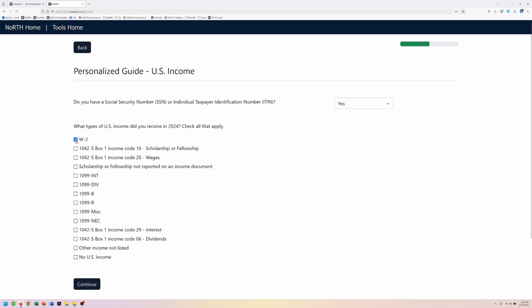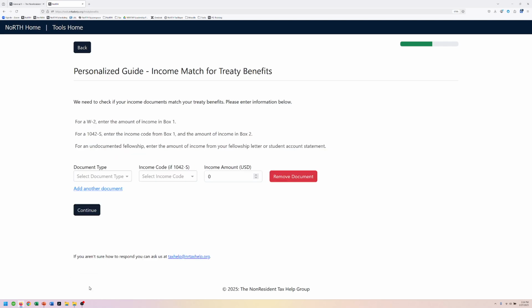She had a W-2, and then she had a 1042-S, and this was where that box 1 is important. Her box 1 was code 20, so we're going to click on those. And now we find out, okay, we need to check our treaty benefits. And the reason why we're going to enter the information here is that because she's eligible for a treaty benefit, we want to make sure that she claims the maximum amount, right? We don't need to pay extra taxes.